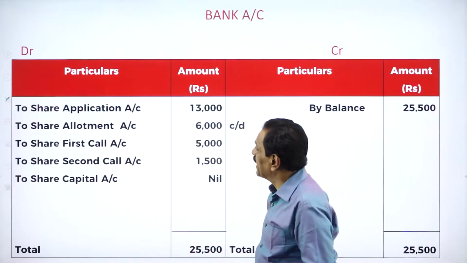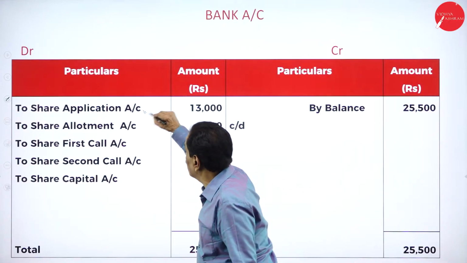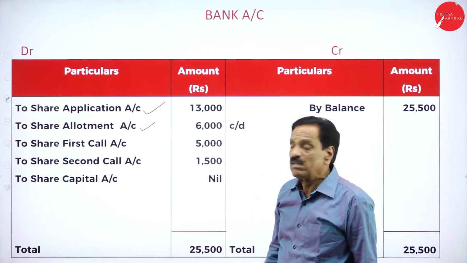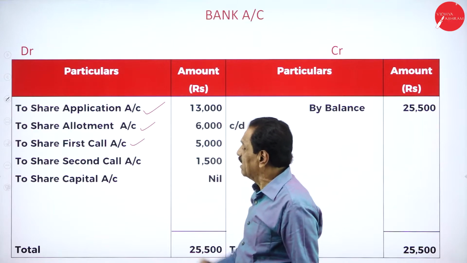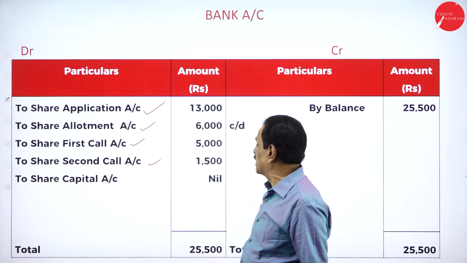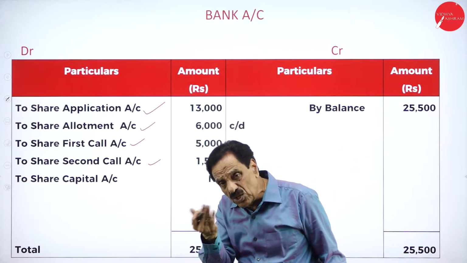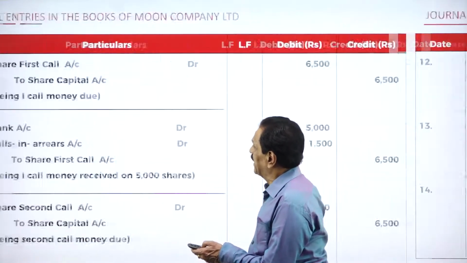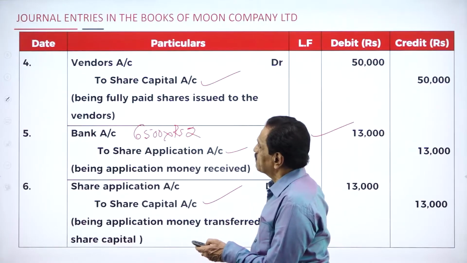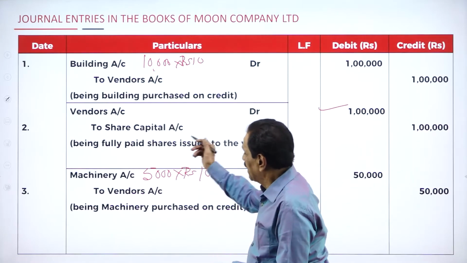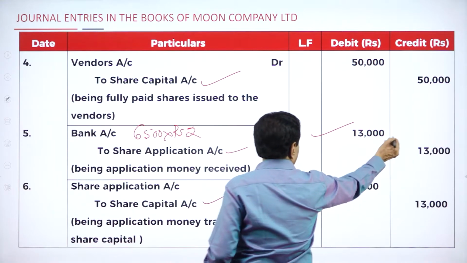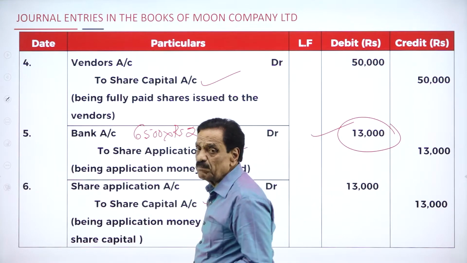Then we go to the bank account. We collect the money on application. We collect the money on allotment. We collect the money on the first call. We collect the money on the second call. There is no reissue. That's why this entry has come. See how the money has been collected. We'll go one by one. Here there is no bank account. Here we see how much you collected. 13,000. There's a bank.